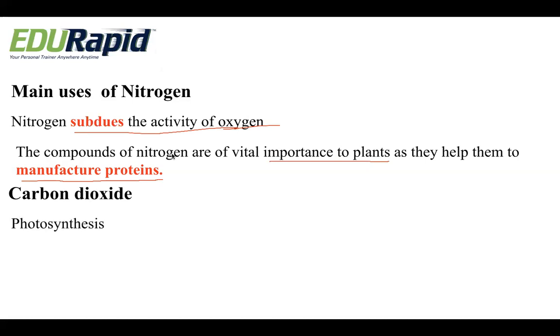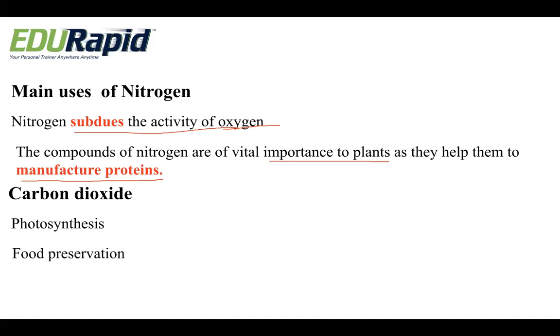We'll move on to the next important gas, carbon dioxide. Some of the uses of carbon dioxide: it plays a very important role in photosynthesis. As the name itself suggests, photosynthesis is the synthesis of energy with the help of sunlight in the presence of carbon dioxide. Plants take the carbon dioxide and give out oxygen to synthesize the food molecules by the process called photosynthesis. Without carbon dioxide, they cannot synthesize the energy. So carbon dioxide is very important in the process of photosynthesis.